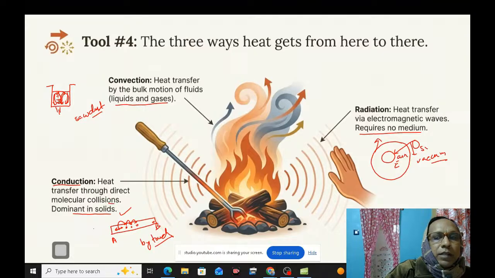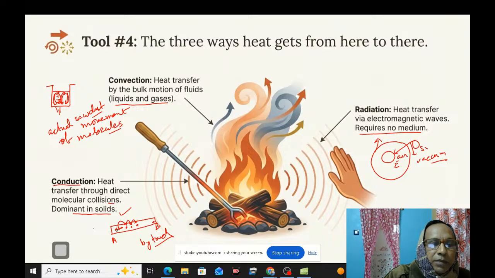That means the heat is transferred by the actual movement of material, the actual movement of molecules. But in the case of conduction, only one particle gives the energy to the next particle. And in the case of radiation, there is no medium and heat is transferred by electromagnetic waves. We know that light is an electromagnetic wave.